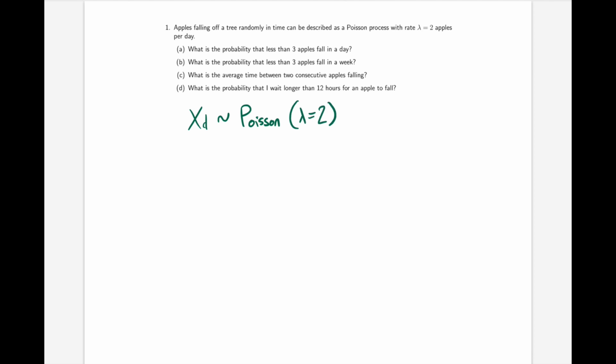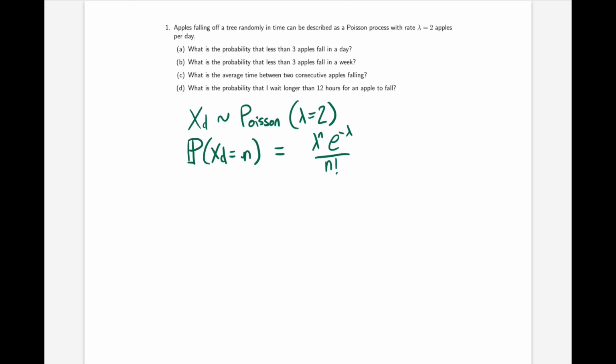What does that mean? Well, it means that the probability of xd being equal to some specific number n, so that is the probability that there are exactly n apples fallen in a day, will be equal to lambda to the power of n e to the minus lambda divided by n factorial. Now the question is asking, what is the probability that there are less than 3 apples in a day? So that is asking for the cumulative distribution.